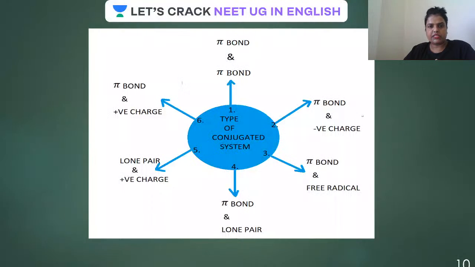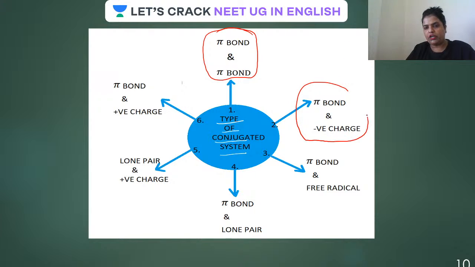So guys, let me start here. Pi bond. What are the types? Let me tell you the types of conjugated system. I told you alternate pi bond, but not only the alternate pi bond is a conjugated system. Remember, there are 6 types of conjugated system. The first one is pi bond and pi bond. Second one is between pi bond and a negative charge present in alternate position.